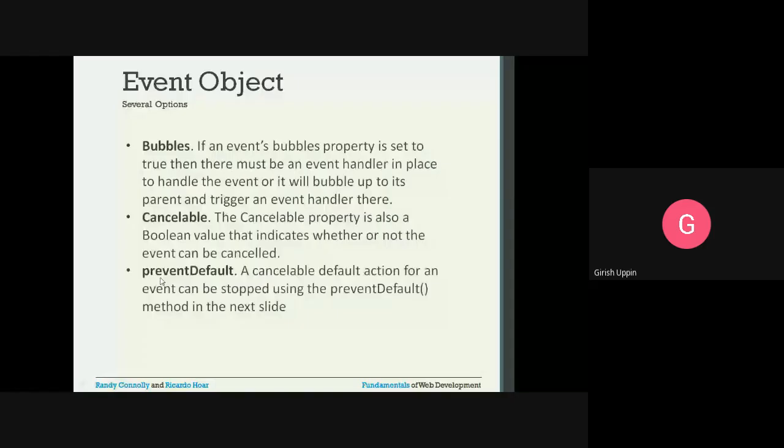Then we have one more property called prevent default. A cancelable default action for an event can be stopped using the prevent default method. So if you want to avoid this default behavior of the cancelable, then we have to use the prevent default method. That is what we will see in the next slide with an example.